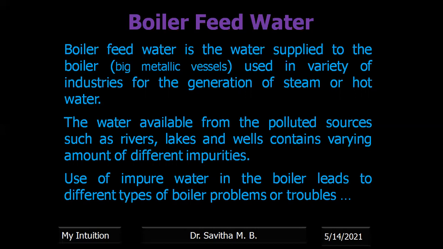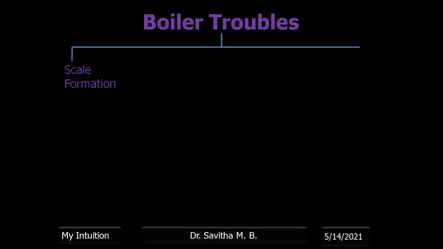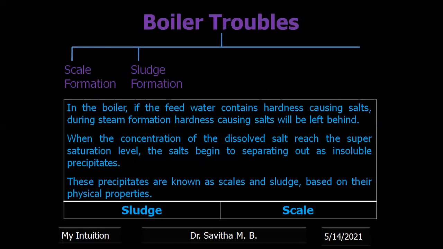Use of this impure water in the boiler leads to different types of boiler problems or boiler troubles. Some of the boiler troubles are, first, scale formation, and second, sludge formation. In the boiler, generally water is taken and boiled to produce steam. When the water gets converted into steam or vapor, the salt is left behind.